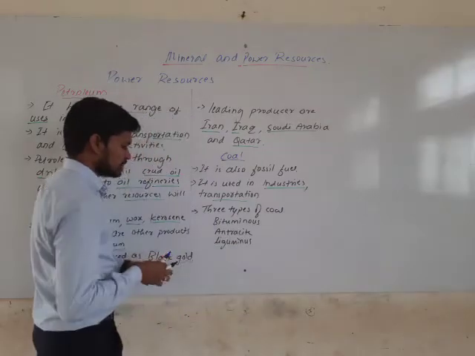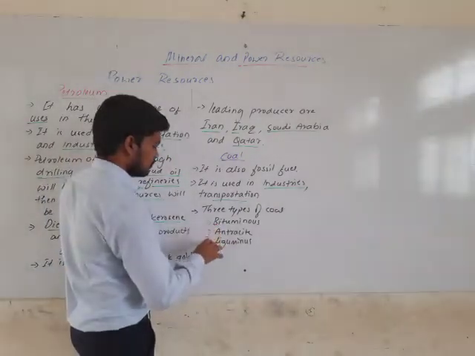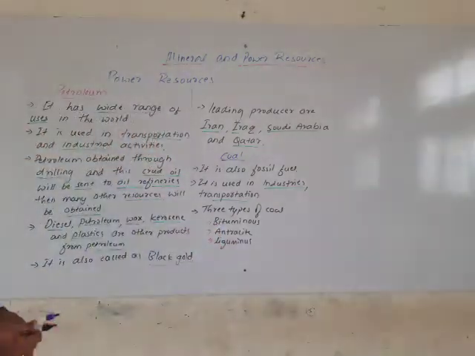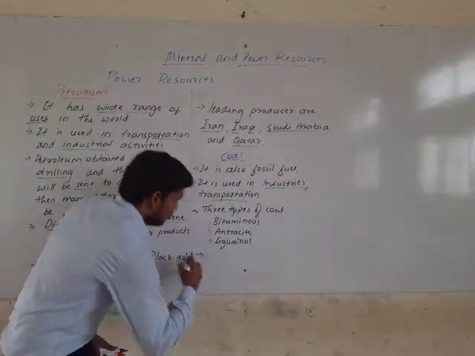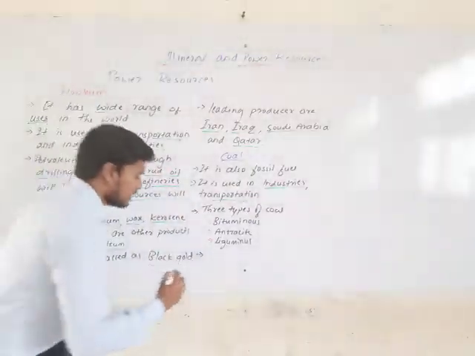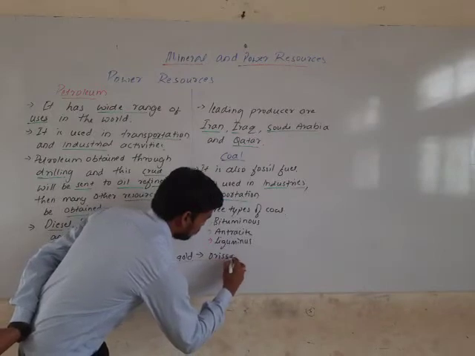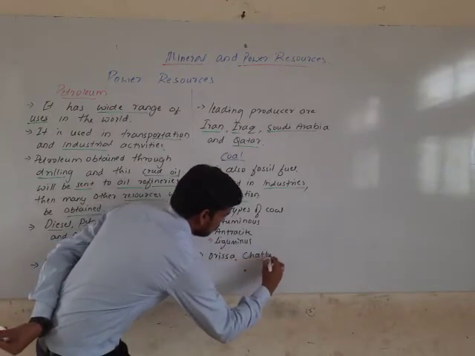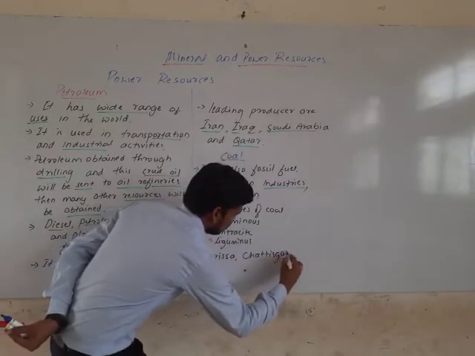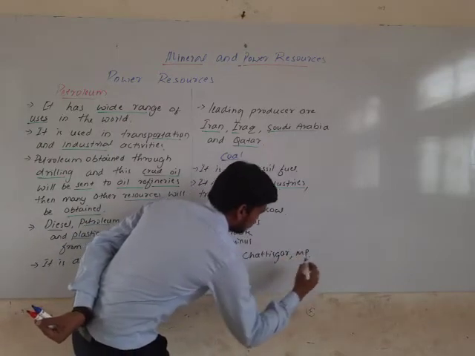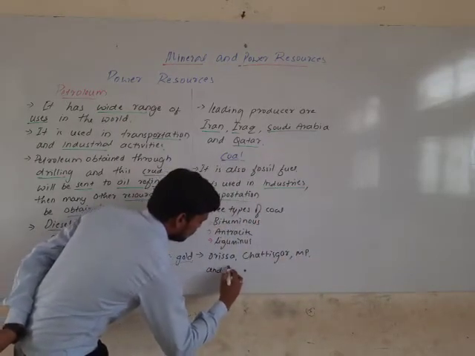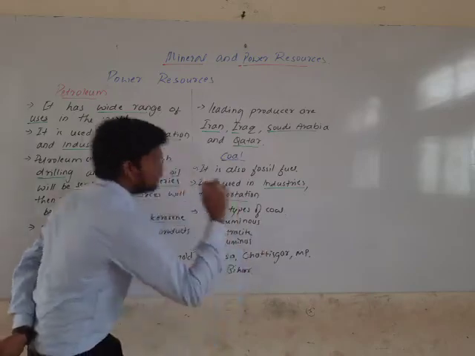These are the three types. The leading producers in India are states like Orissa, Chhattisgarh, Madhya Pradesh, and Bihar.